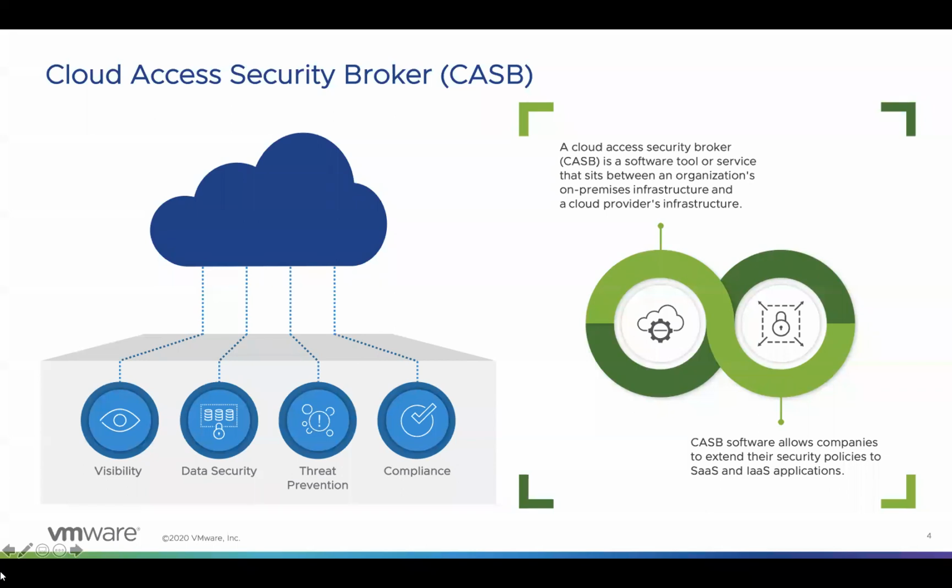So here are the different functionalities that CASB provides, and it is categorized into four different pillars, namely visibility, data security, threat prevention, and compliance. With visibility, we can gain visibility on who's using what cloud services and in what way they are being used. With CASB, we can see what sanctioned and unsanctioned cloud apps are accessed by users.